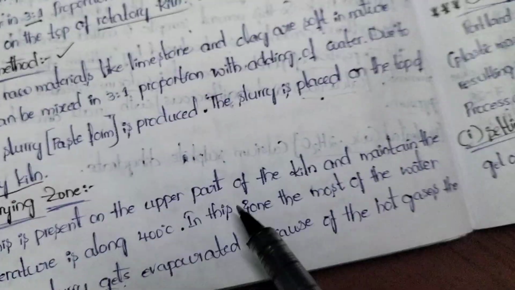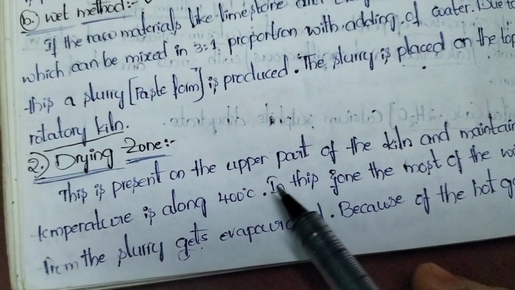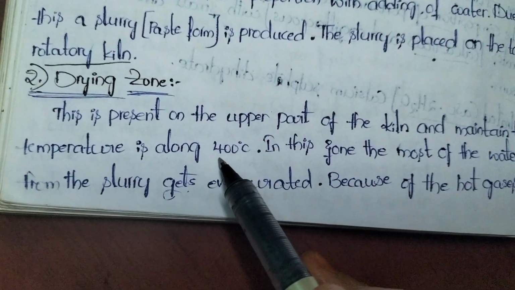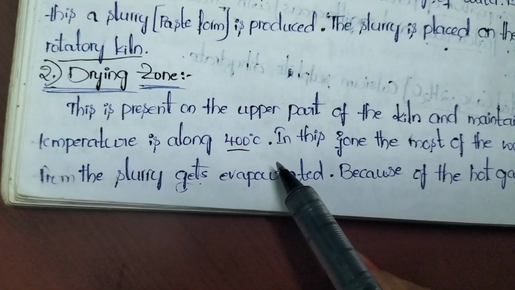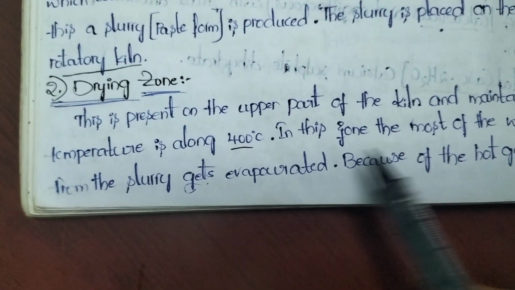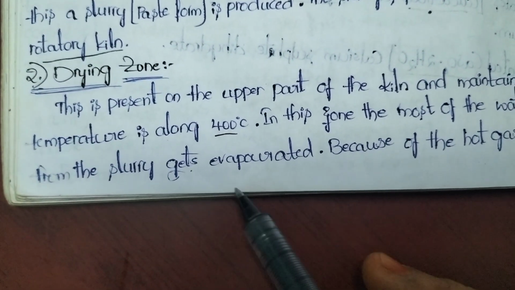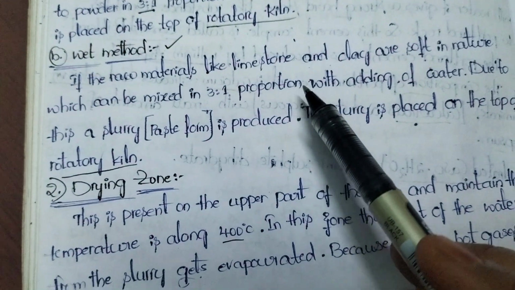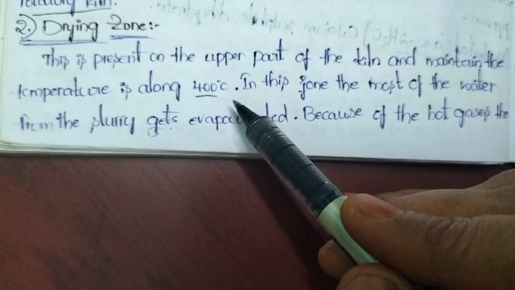This is the upper part of the kiln, and it is maintained at a temperature of 400 degrees C. Here temperatures are important. Drying zone is at 400 degrees C. In this zone, most of the water from the slurry gets evaporated. In the wet method, we added a little amount of water.